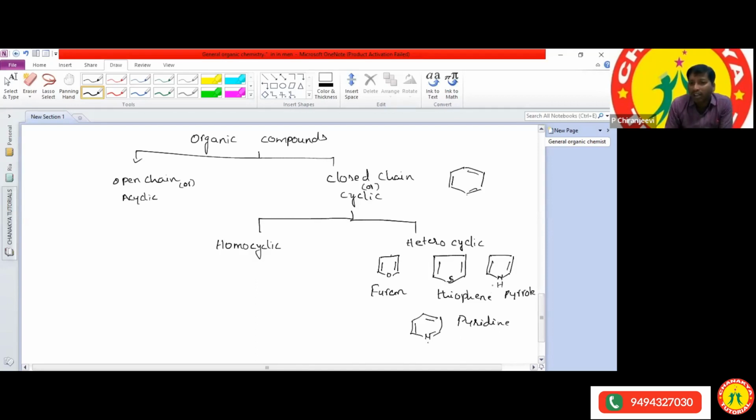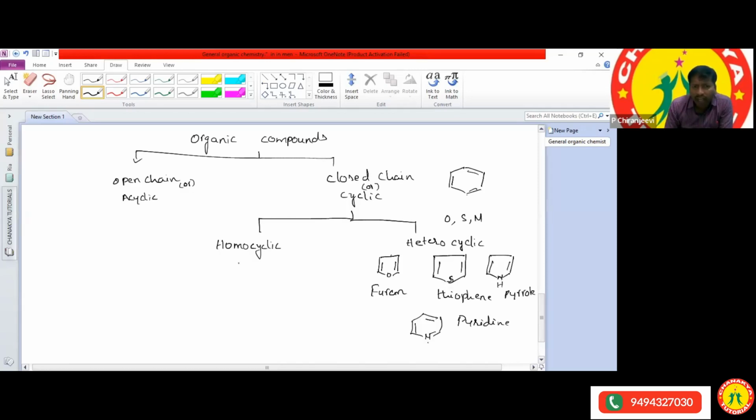So all these are the examples of the heterocyclic compounds. What is mean by the heterocyclic compounds means in a cyclic ring, one or more carbon atoms are replaced by other elements. What are the other elements we are taking means either it may be oxygen or sulfur, nitrogen atom. That we can call as a heterocyclic compounds.